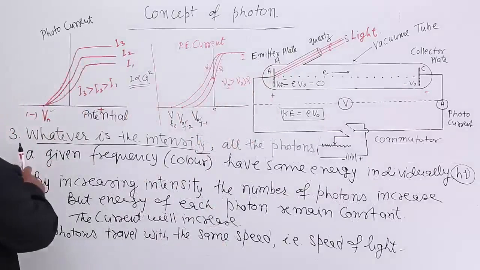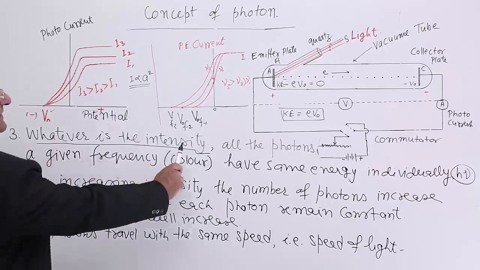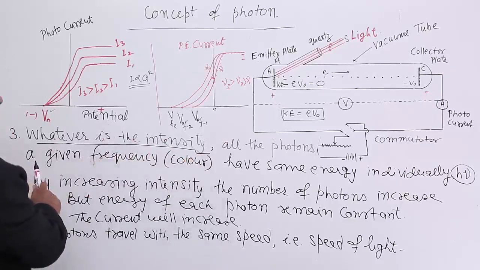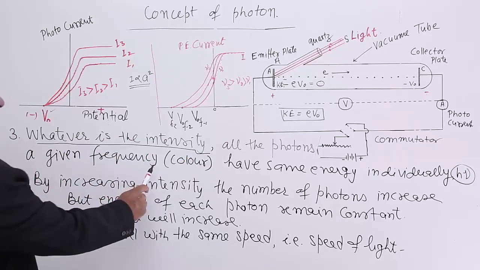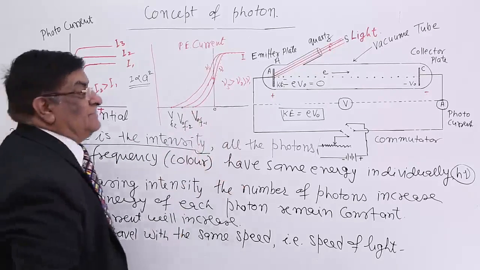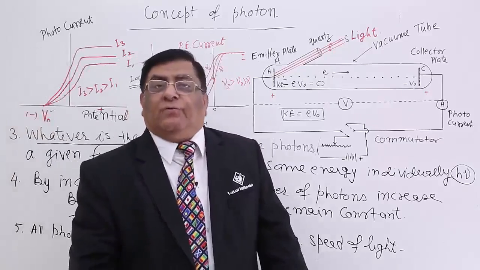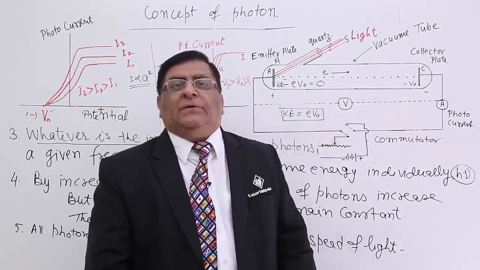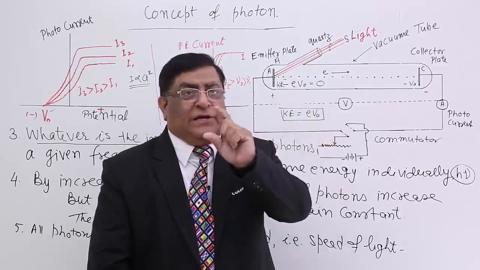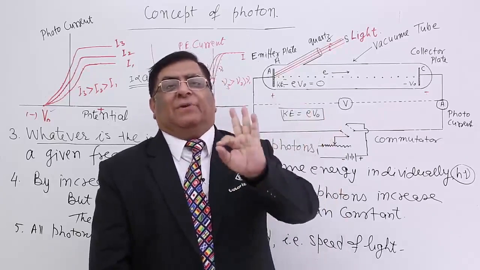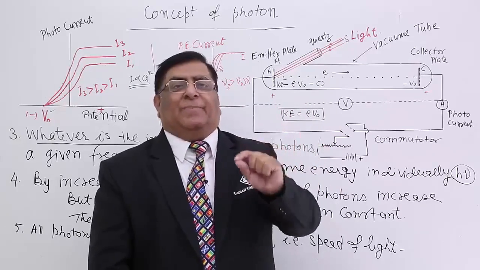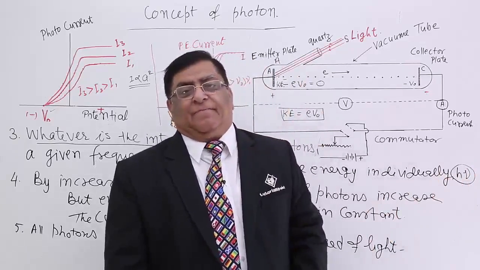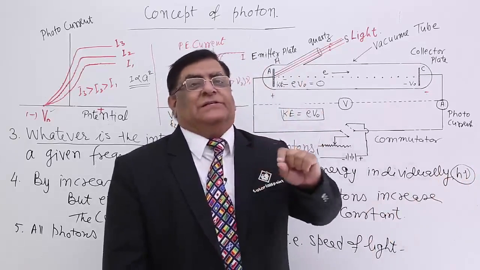See, third property. Whatever is the intensity, that means intensity less or more, all the photons of a given frequency have the same energy. So whether intensity is 100 watt, 200 watt, 500 watt, each and every individual photon will have the same level of energy, and that depends upon its color, that depends upon its frequency, and it will have the same momentum.